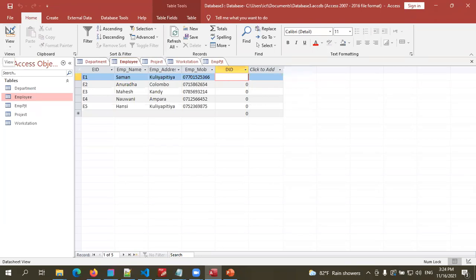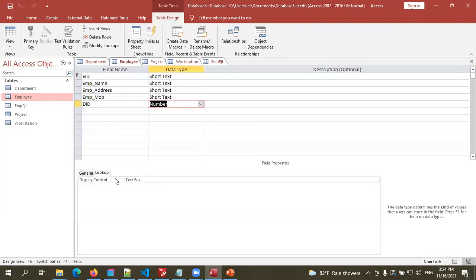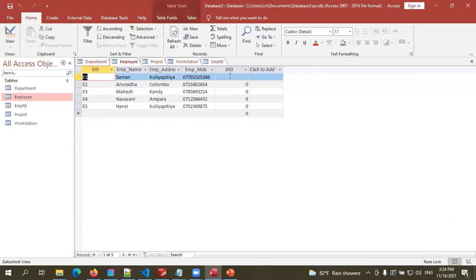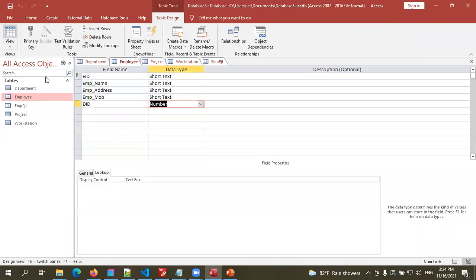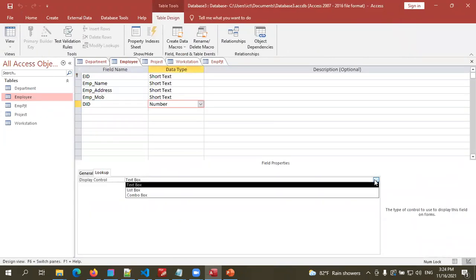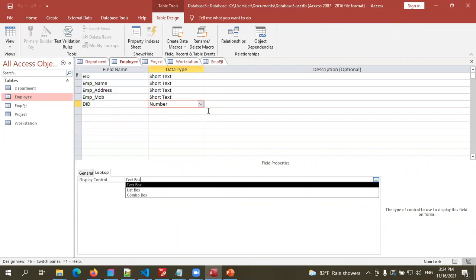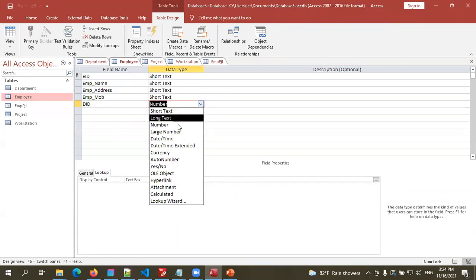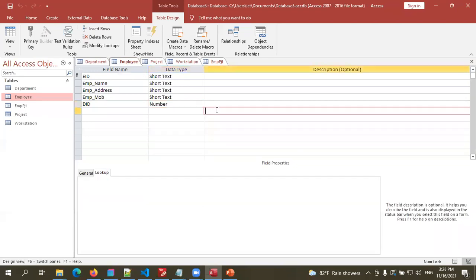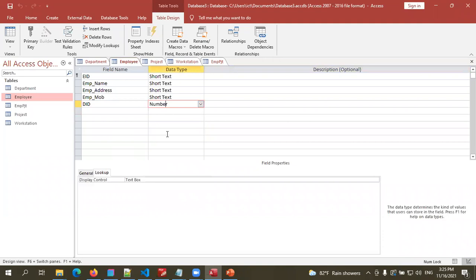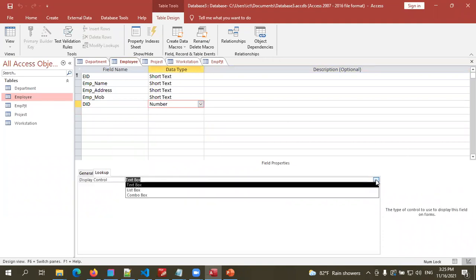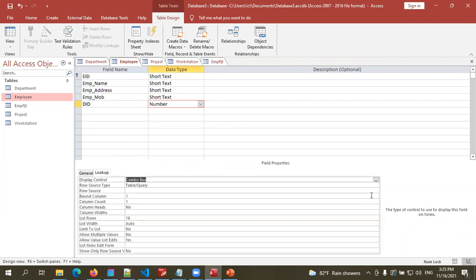So when I go to design view, in the lookup, it says display control is a text box, right? We saw that earlier. Now we're going to change this to a list. Normally we use a combo box for a list. List box and combo box. We can select from that. So this is a combo box. From this one you can select. In the lookup field, we are going to choose the display control as a combo box.